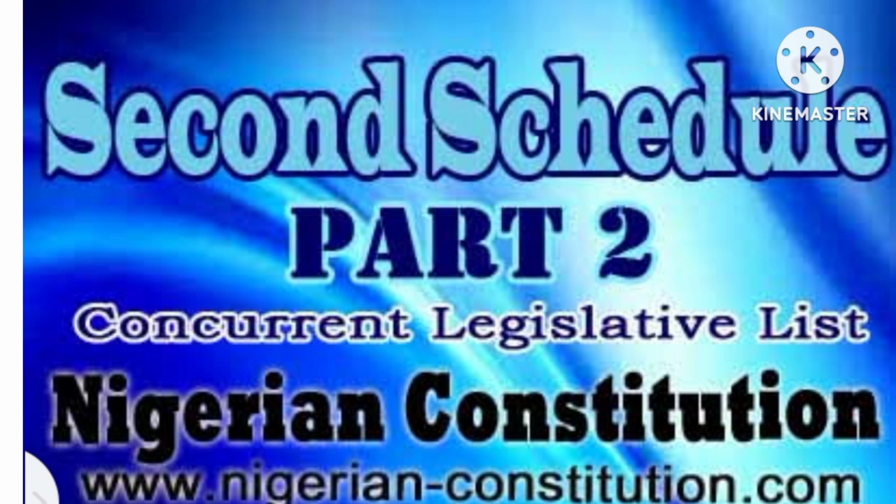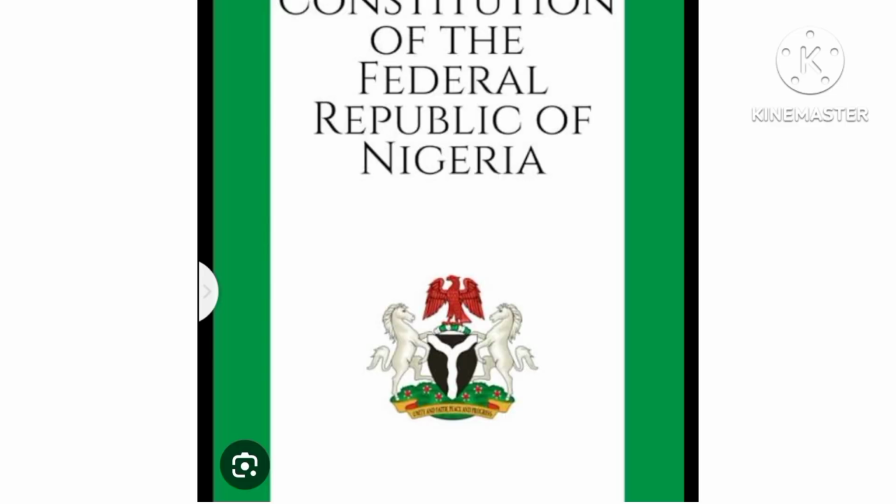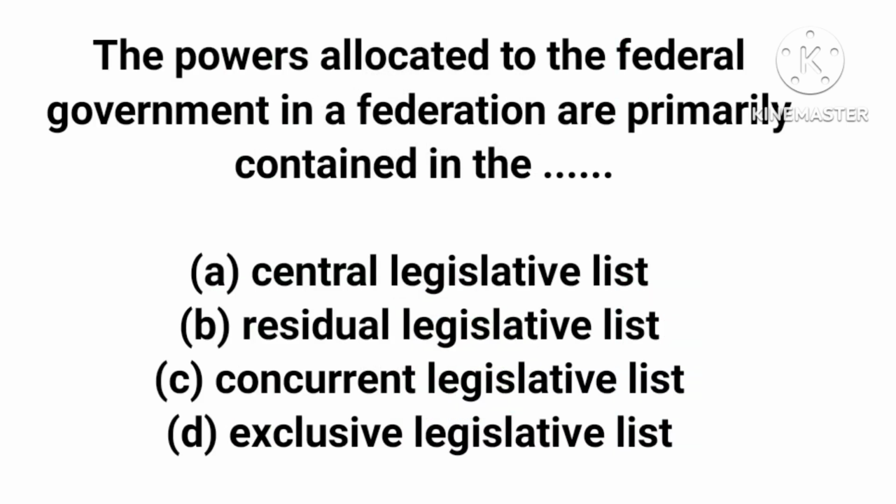Now we have another one called the residual legislative list. The residual legislative list is assigned to states. It contains areas where the state should legislate.